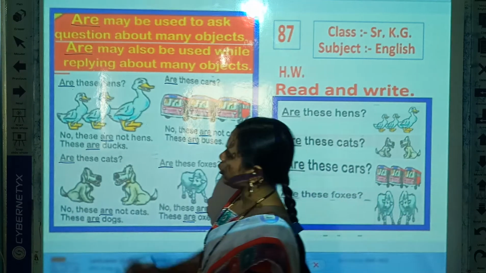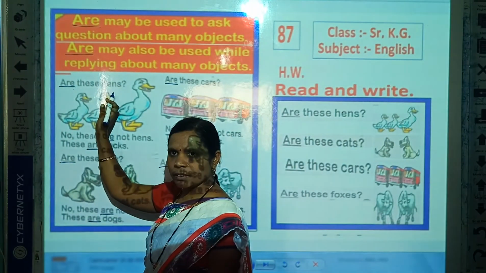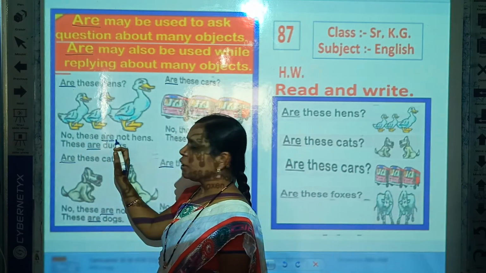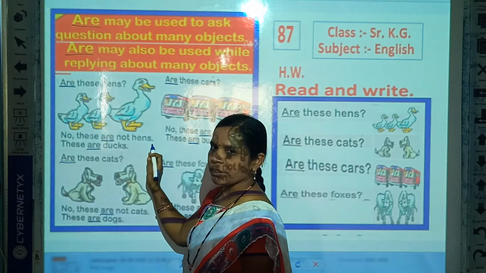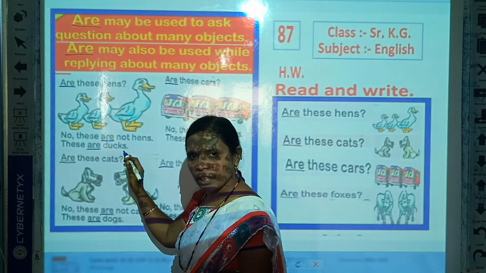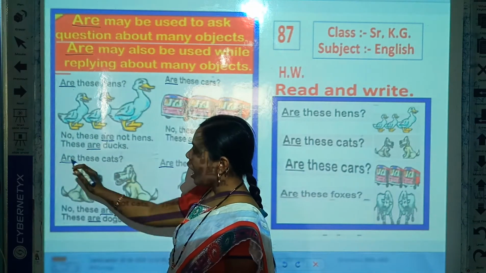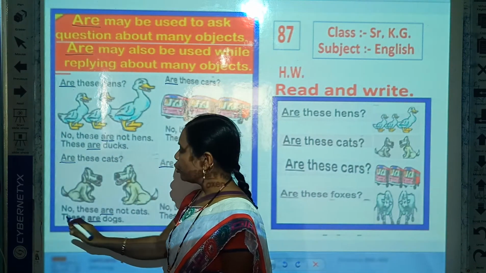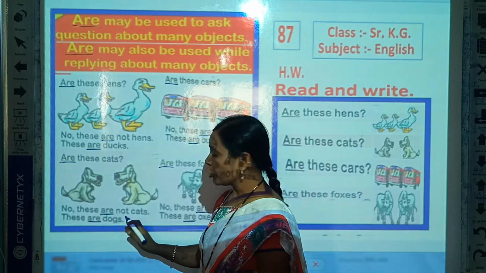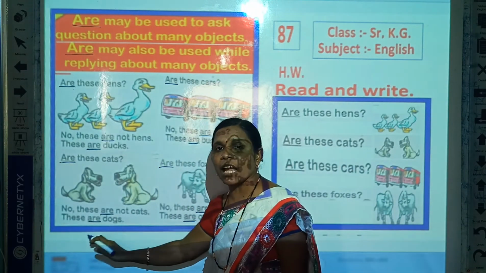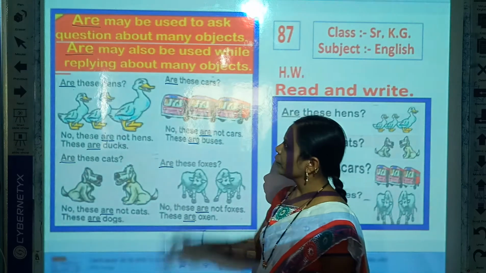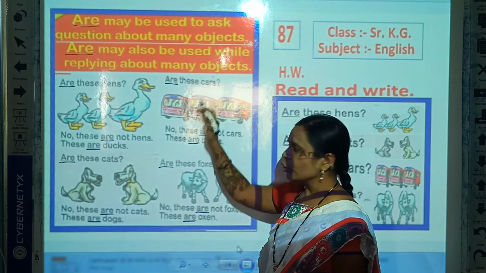Once again read after me. Are these hens? No, these are not hens. These are ducks. Are these cats? No, these are not cats. These are dogs. Are these cars?